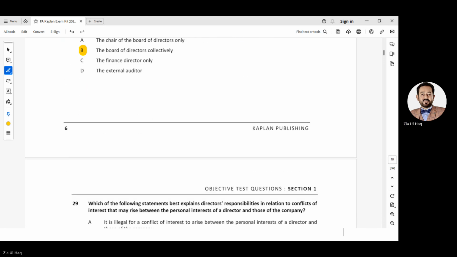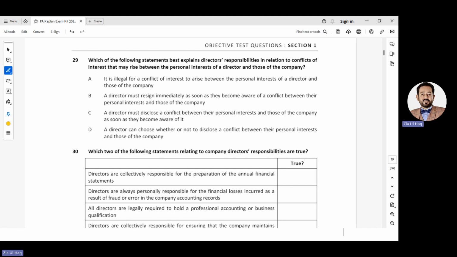29. Which of the following statements best explains a director's responsibility in relation to conflict of interest? Meaning if there is a difference between the objectives of the directors, the interest of the directors and the company, that will be called conflict of interest.